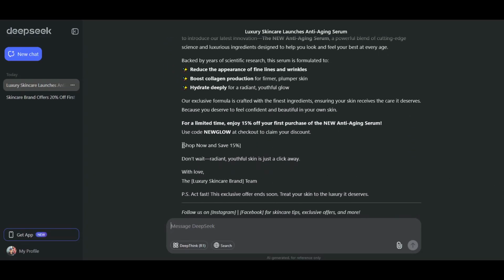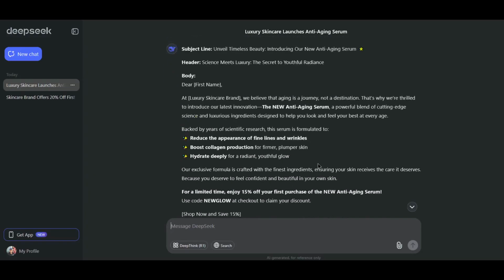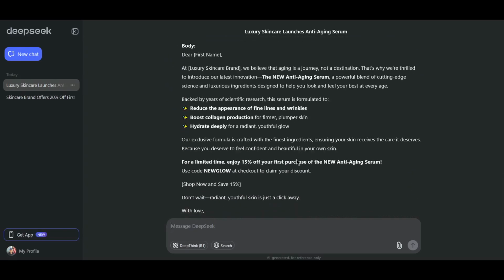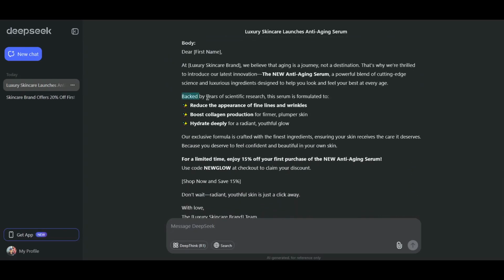With this result, obviously it was a lot different because we were more specific in targeting the people's age right here, putting in the code for 15% off, and emphasizing scientific research. And it says right here, backed by years of scientific research.